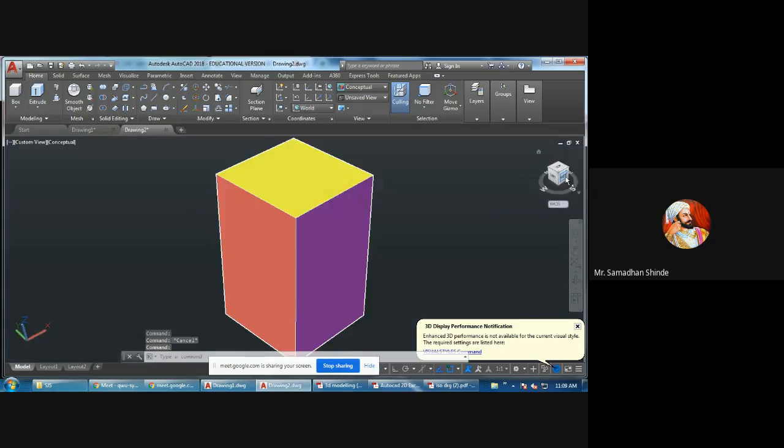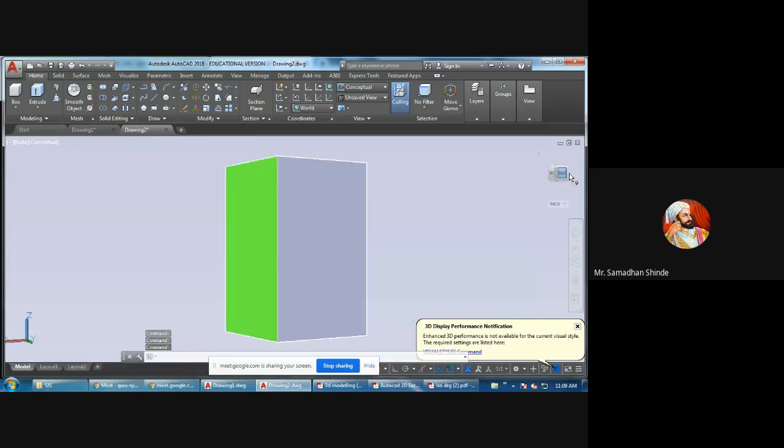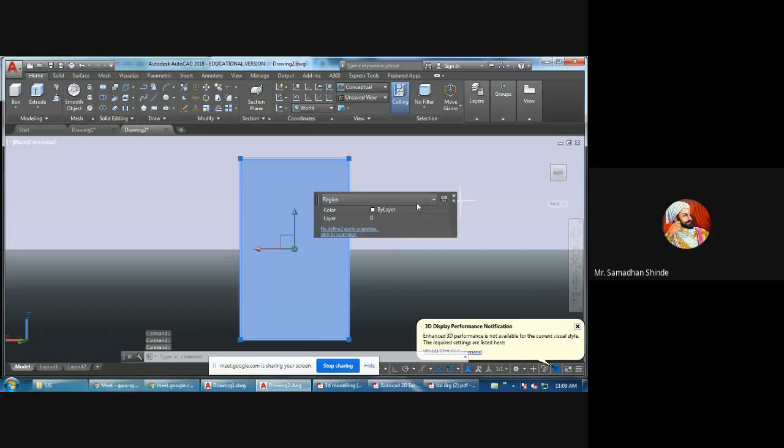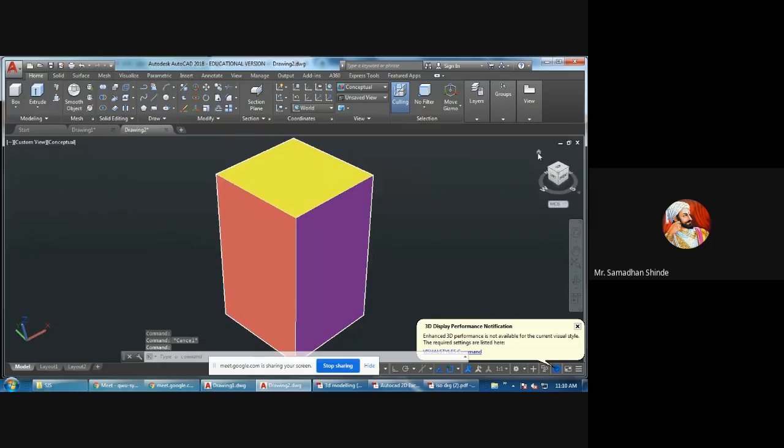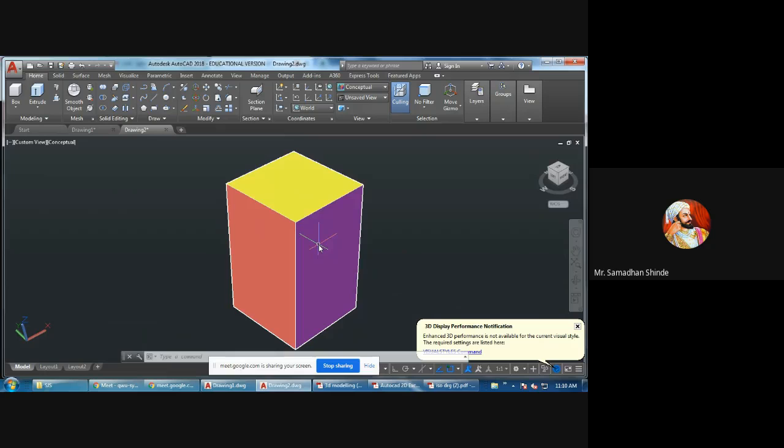Any side that remains, one remains, maybe this. So now we can see one box I have drawn with different colors given to all the surfaces. Only basic things we will learn today for 3D.